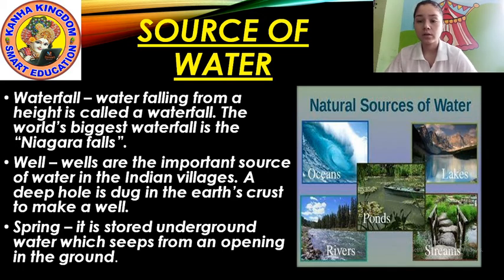It means stored underground water, and that is used later. Okay, these all are sources of water. Ocean, river, rain, waterfall, well, spring. Okay, this is about sources of water.